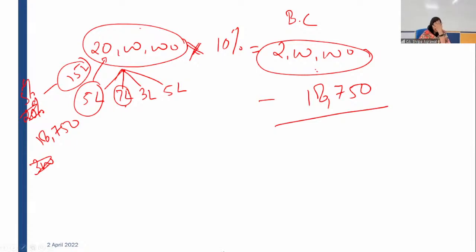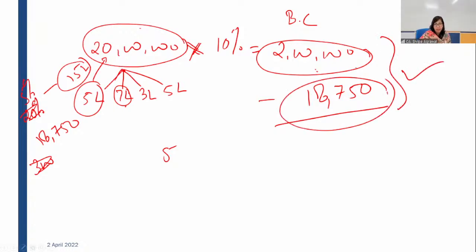So you won't be doing that. You have to calculate. This is the right way. That is the reason why we are talking about temporary investment, because we are calculating interest on the whole amount.